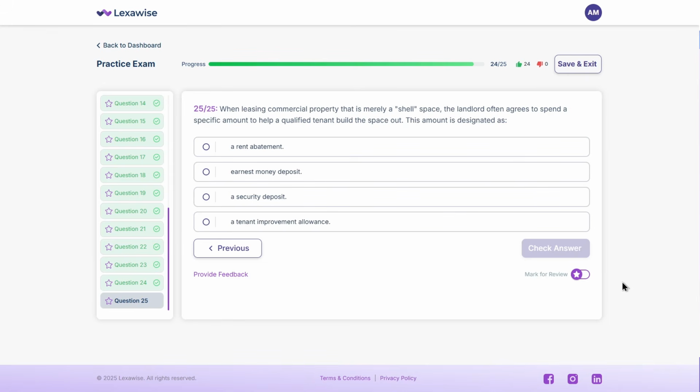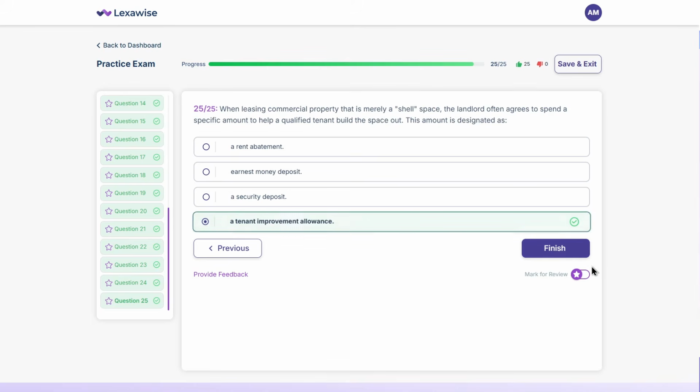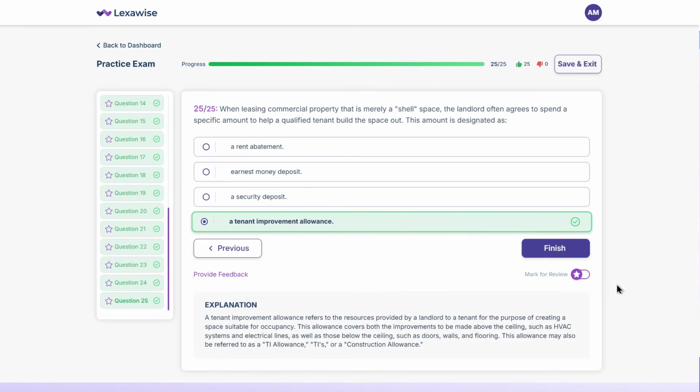Well, the correct answer is D, a tenant improvement allowance. A tenant improvement allowance refers to the resources provided by a landlord to a tenant for the purpose of creating a space suitable for occupancy. This allowance covers both the improvements to be made above the ceiling, such as HVAC systems and electrical lines, as well as those below the ceiling, such as doors, walls, and flooring. This allowance may also be referred to as a TI allowance, TIs, or a construction allowance.